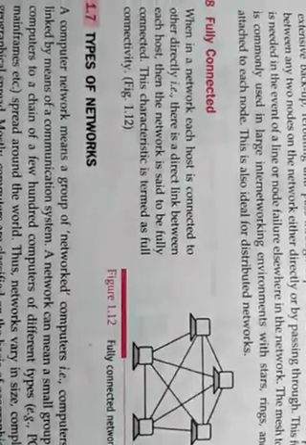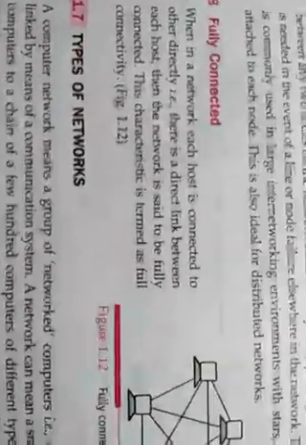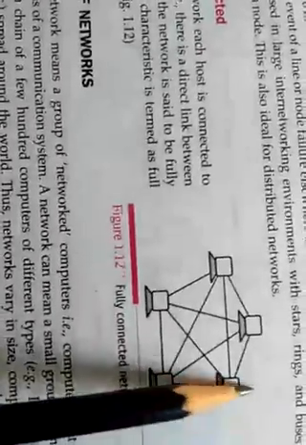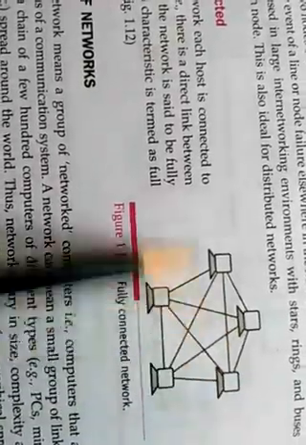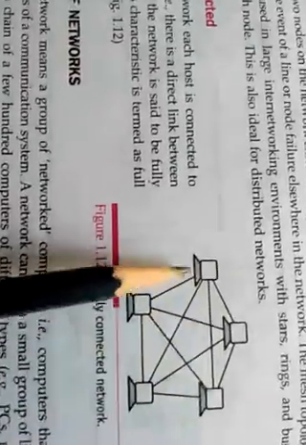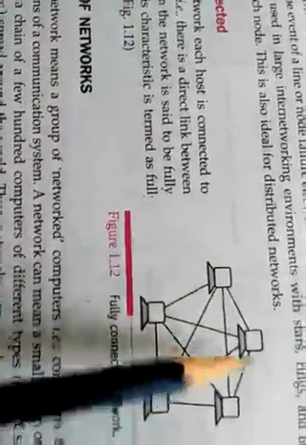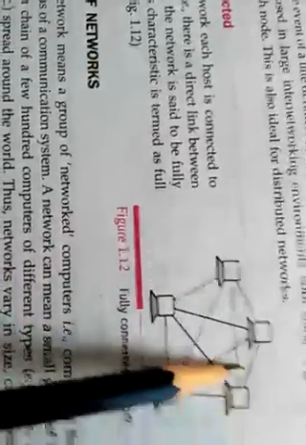And here we mention the next topology. This is the fully connected topology. In the fully connected topology, each computer is connected to each of the remaining computers. There are 5 computers in this diagram. One computer is connected to the rest of the 4 computers, and this computer is connected to the rest of the 4 computers.